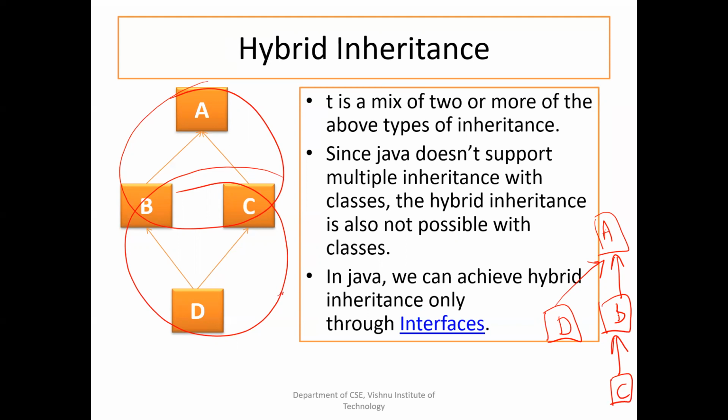This kind of hybrid inheritance is possible through classes, but a hybrid inheritance in which multiple inheritance is there is not possible through classes. We can achieve hybrid inheritance through classes also if it does not include multiple inheritance. But if it includes multiple inheritance, it can be achieved only through interfaces.